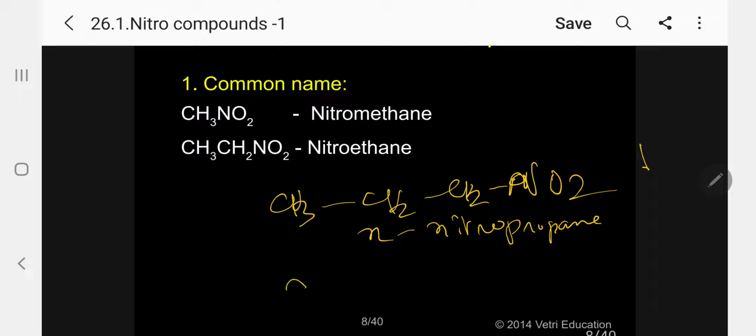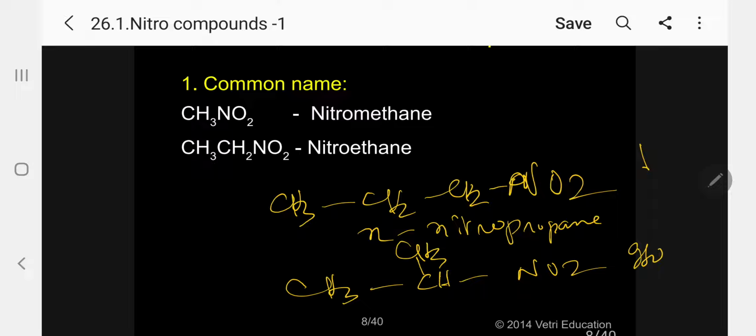N-nitropropane. Then again, the chain arrangement there is changed now. So I can now write this as 2-nitro, IUPAC name 2-nitropropane. So I will give the name for this one correspondingly as isonitropropane. Kindly follow. Or if you want to write again this way, kindly follow.